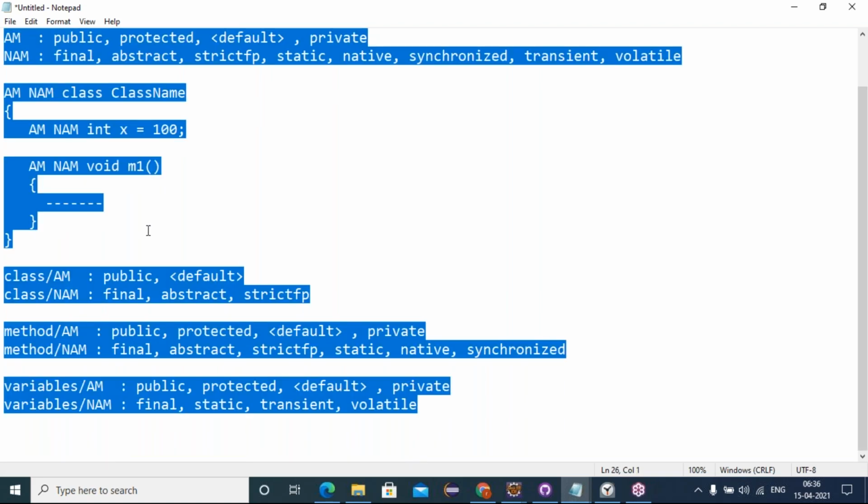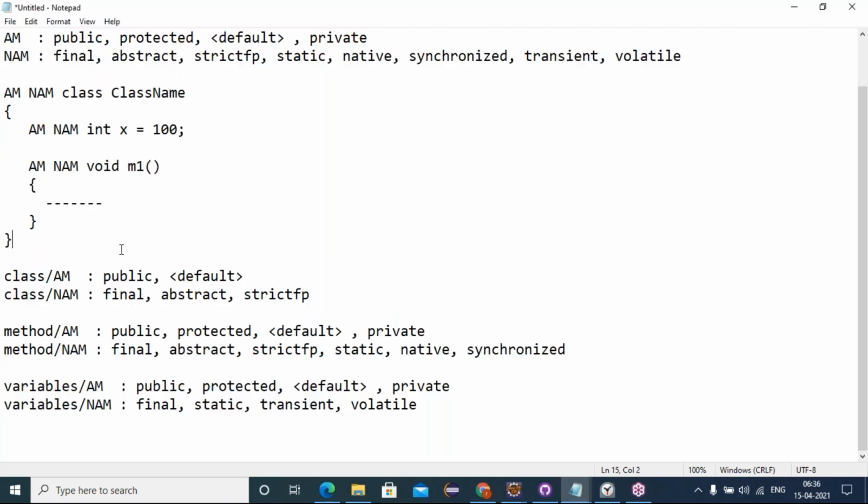For your understanding, I was pinging you in the chat box. Please save it in your notepads. I'm bringing these notes in the chat box, friends. Please copy and paste them in your local notepads for your reference. Please do it. Is everyone done? Please save in your notepads.